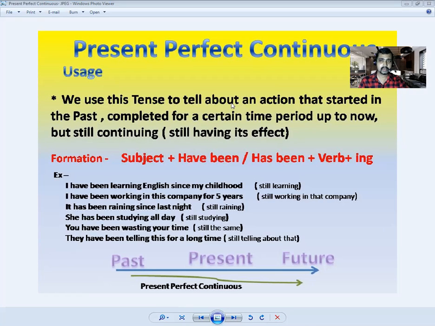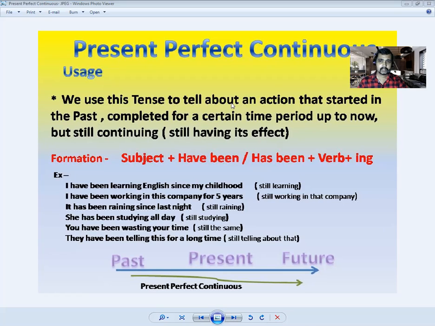Been, B-double-E-N, you know that it is the past participle form of be. Be was been. So here been is used to show that this is perfect tense. So the subject and then have been or has been plus the verb plus ing.